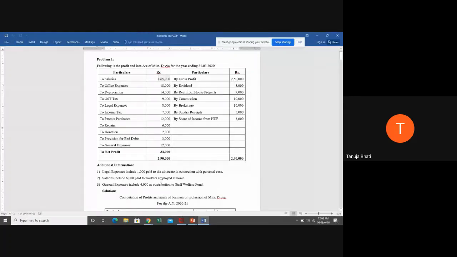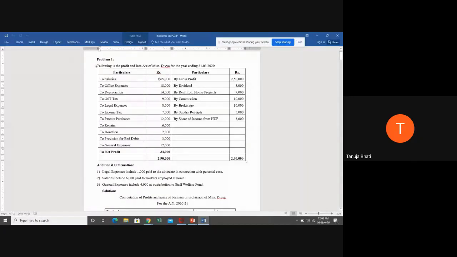A few minutes back, we have seen that any personal expenditure will not be allowed to be debited to the P&L account. Yes or no, students? So if he's paying 6,000 to workers employed at home, it becomes domestic help, correct? It becomes a personal expenditure. Then how can we allow this entire 1,65,000 to be debited to the P&L account?